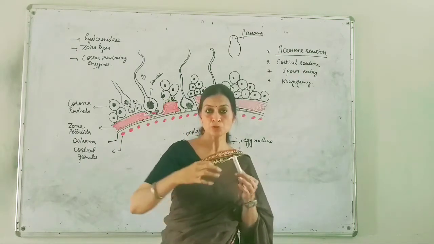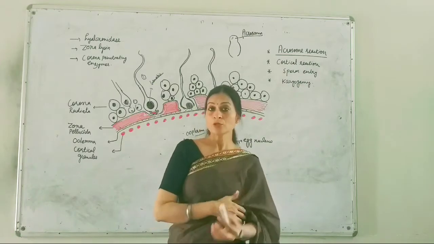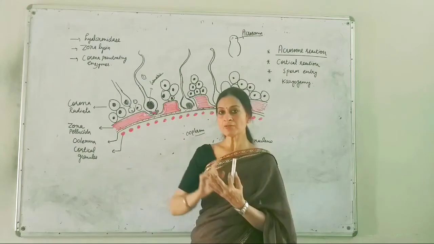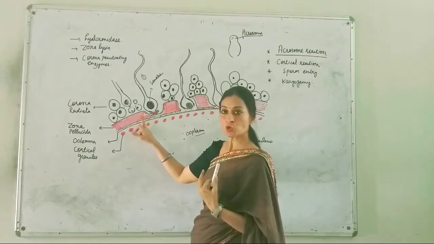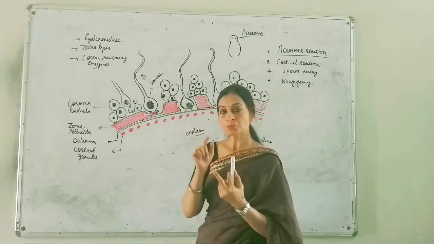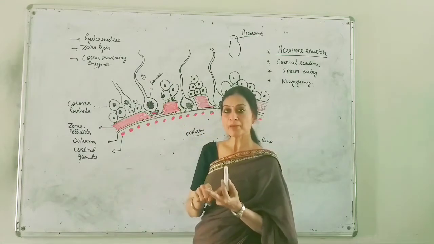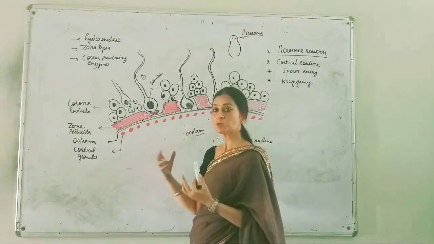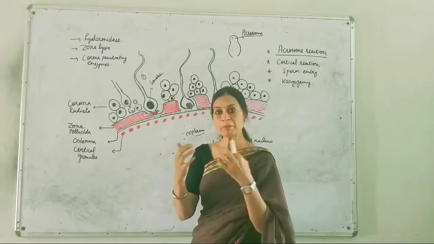Same species sperm should fuse with that of the egg. So there will be a recognition reaction. Recognition work will go on between the zona pellucida receptors and the receptors present on or linked with the plasma membrane of the sperm. They will be matched.